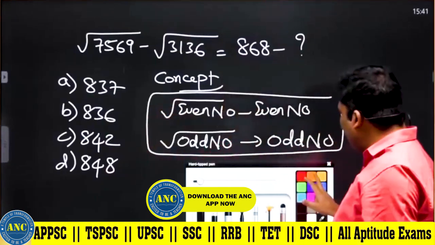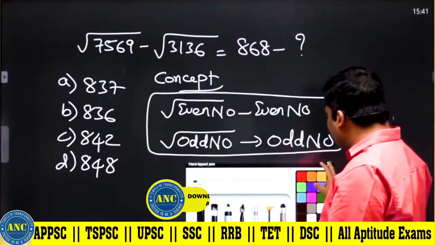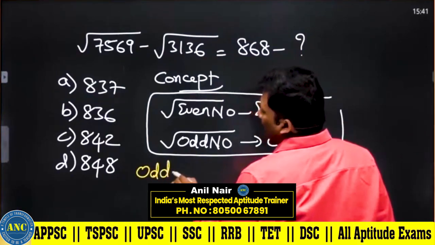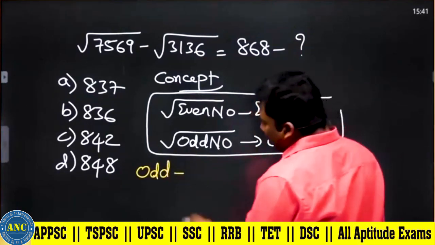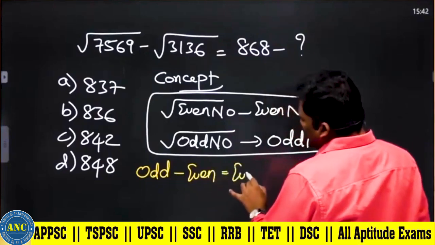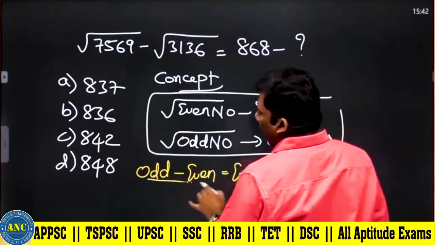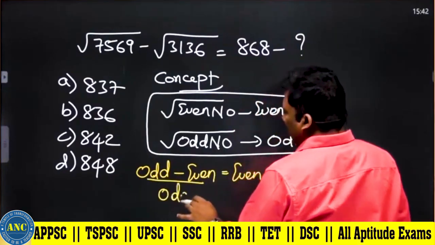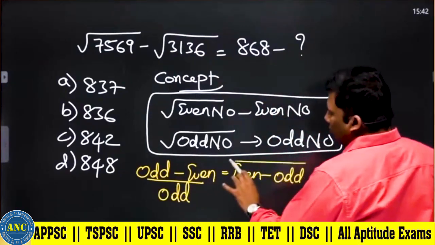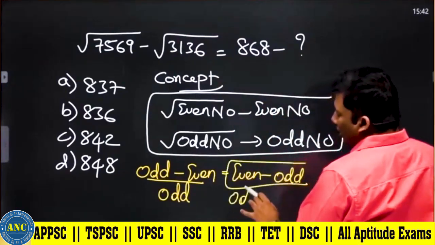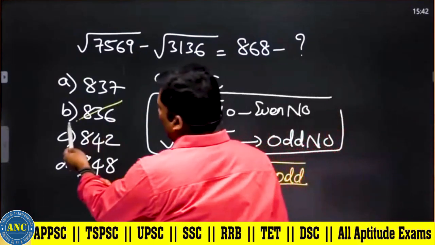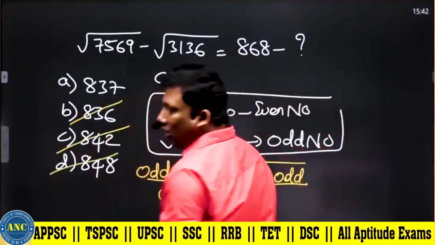Now see here, listen carefully. 7569 is an odd number. Square root of an odd number is an odd number. Root of 3136 is an even number. 868 is an even number. Odd minus even is odd. So even minus something should be odd; even minus odd only can give you odd. The answer should be an odd number.